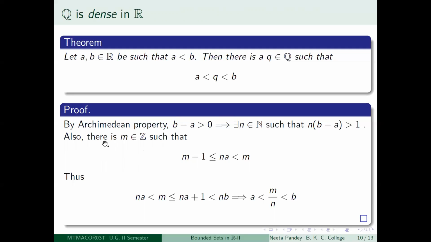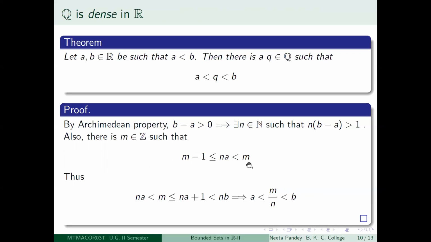Again, there is an m, so that this real number na will lie between m minus 1 and m. This we have proved just now, that for any real number we will be able to get a unique m, so that this inequality is true. So that real number we take to be na.